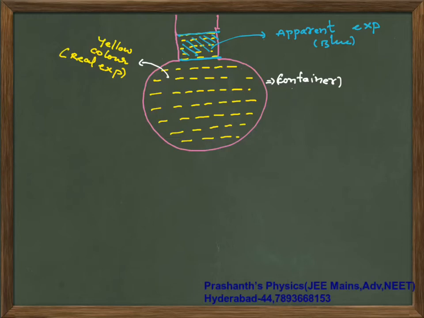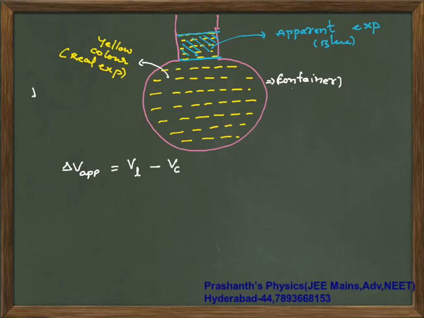Now in this case, if I try to calculate your apparent expansion, your delta V apparent, that means how much liquid has actually flown into the limb, in the sense the top part. So your apparent expansion is volume of liquid minus volume of container.